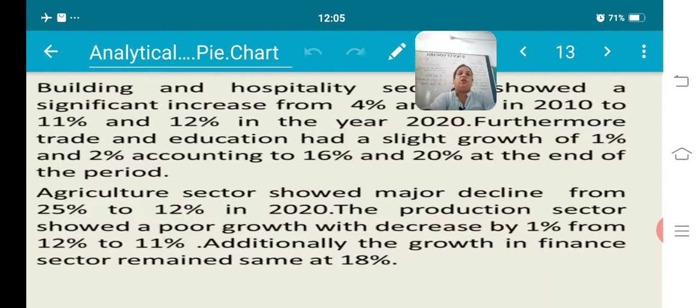Like this, you can practice some more examples from different sources. Your maths book has different pie charts, so you can practice from there. Okay, so that's all about the pie chart.